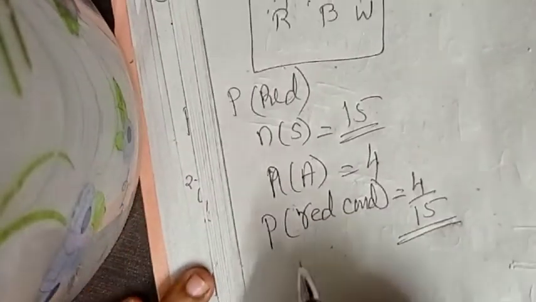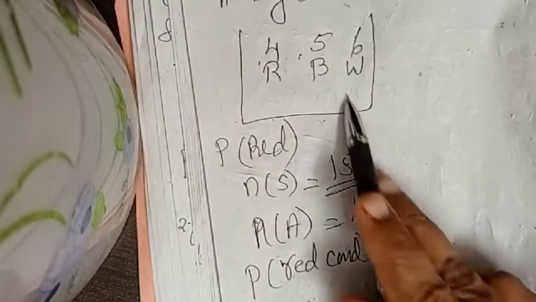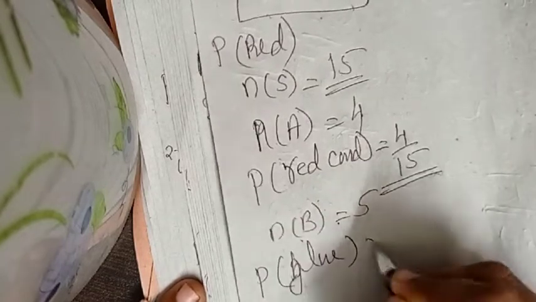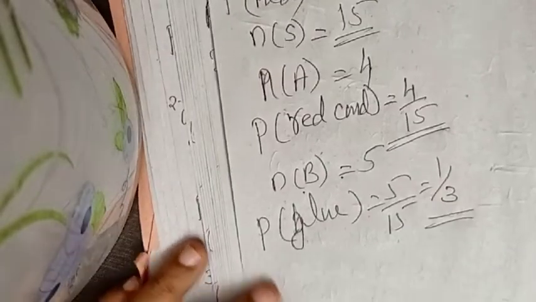Second, blue card. What is n of B? 5 blues are there, and n of S is 15. Therefore, the probability of getting a blue card is 5 by 15, that is equal to 1 by 3.